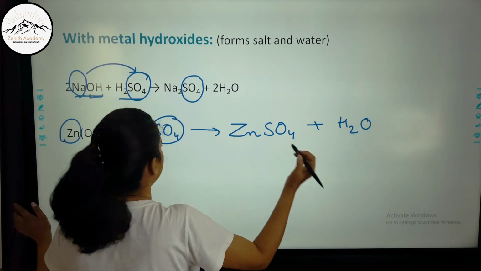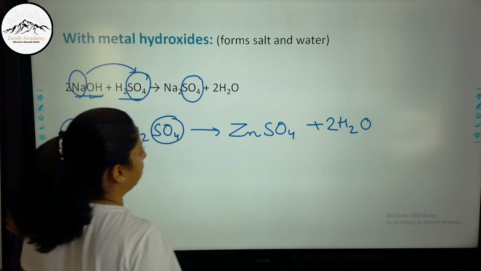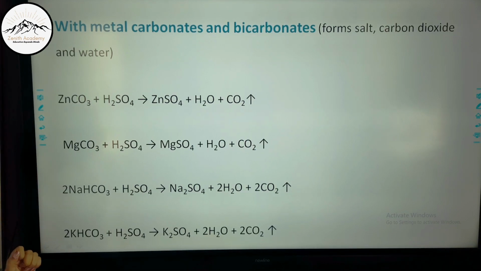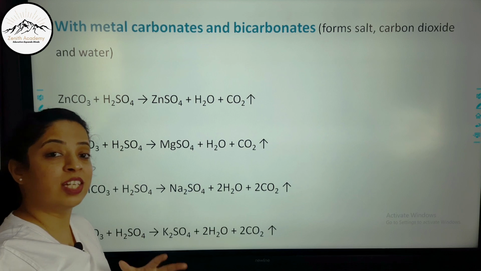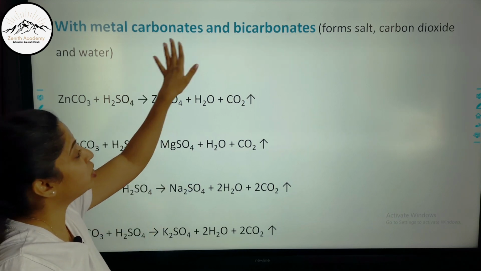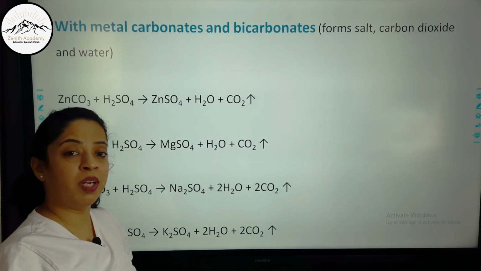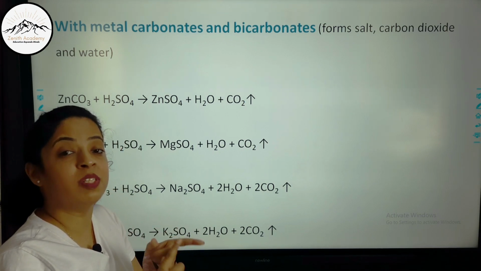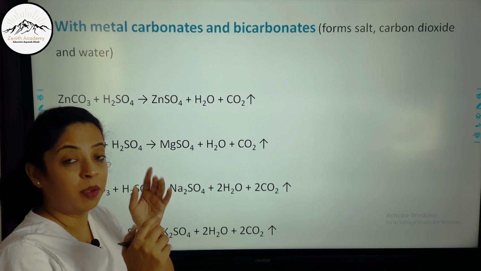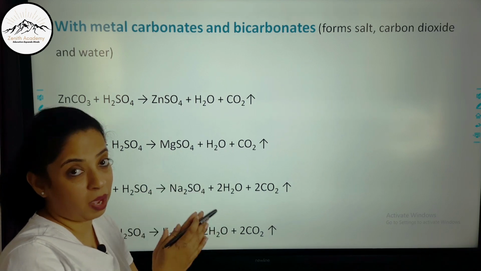So if you balance it, you will have 2H2O here. Let us see how it reacts with metal carbonates and bicarbonates. Now, whenever H2SO4 reacts with carbonates or bicarbonates, always remember that it will form salt and water, and it will also form CO2, that is carbon dioxide, because it is present in carbonate and bicarbonate, right?